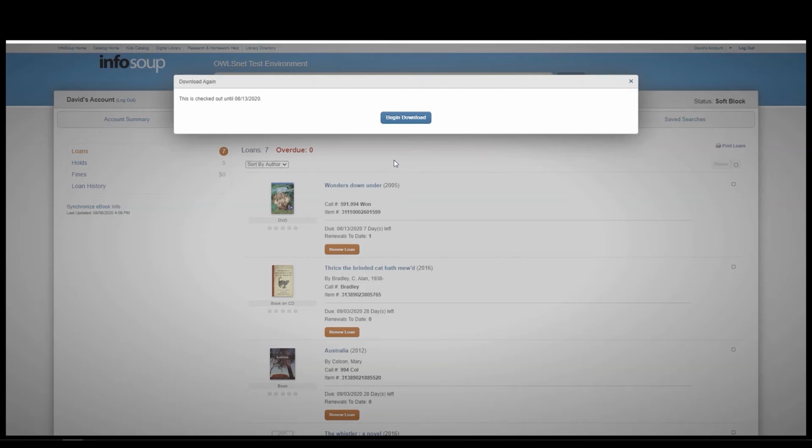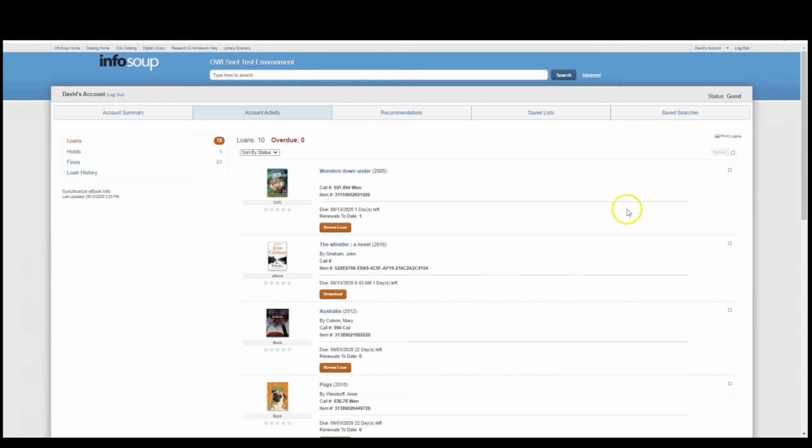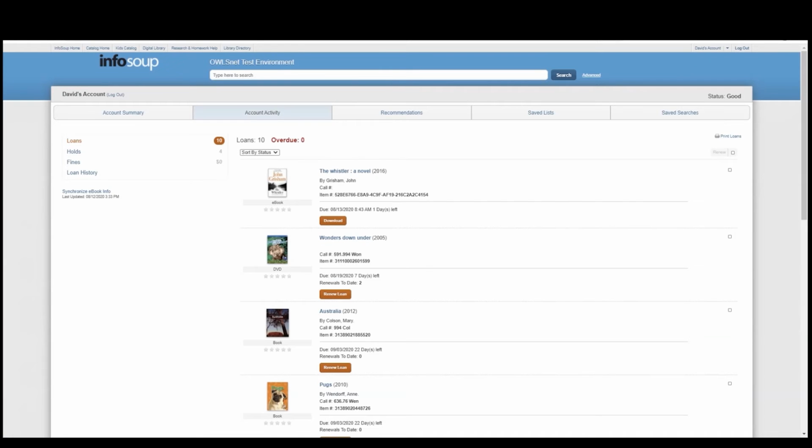Another window will pop up reminding you that your item is checked out until a specific date. Click Begin Download to continue your download. To renew an item, click the Renew Loan button, then click OK. You will then see an update to the Due and Renewals to Date fields.